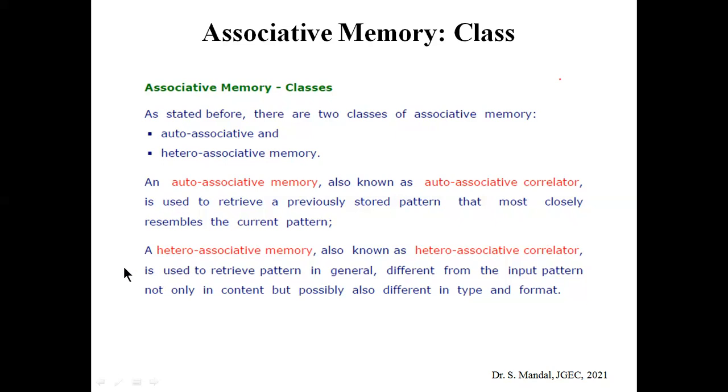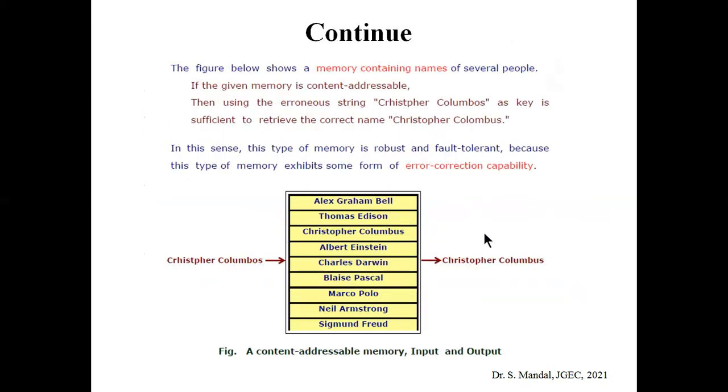And the next one is heteroassociative memory. As the name suggests, hetero means different. So here the retrieved pattern in general differs from the input pattern, and not only in content but also possibly in type and format. Like, if we consider this example, Columbus, it is possible that if we give the name Christopher Columbus, it can give either scientist or teacher or something like this.